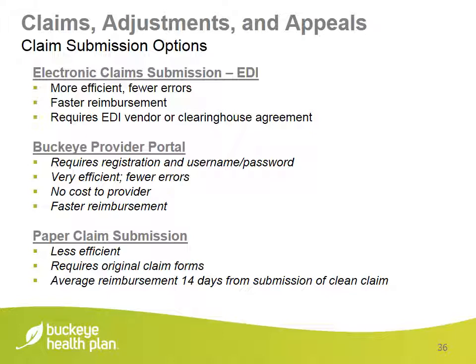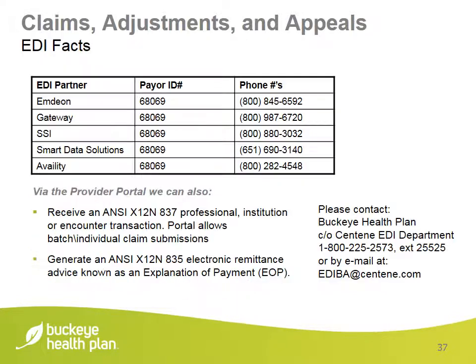In claim submissions, Buckeye accepts the following three claim submission methods: electronic claim submission, the Buckeye Secure Provider Portal, and paper claims. We've listed our payer ID as well as our EDI partners. If you need more information regarding EDI, please contact the phone number or email listed in the bottom right of this slide.